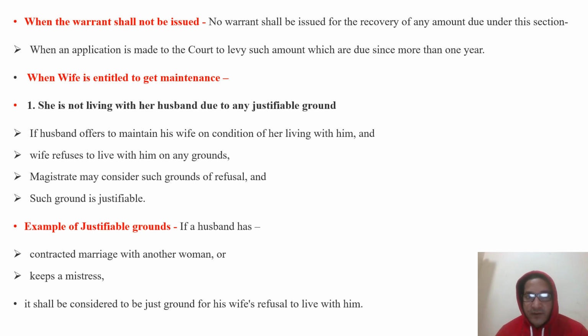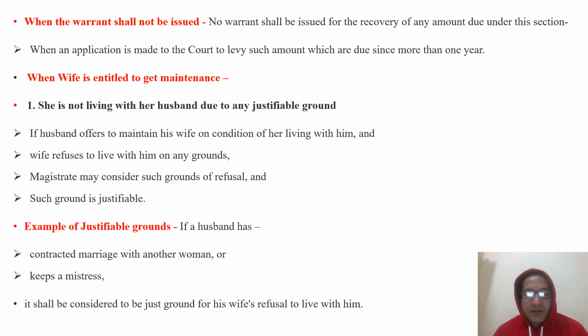And if the husband offers to maintain his wife on condition of her living with him, and the wife refuses to live with him on any ground, and the magistrate considers that such ground of refusal is justifiable, then the magistrate may pass an order for the maintenance. That means if the wife is not living with her husband, she is also entitled to get the maintenance from the husband, but the ground must be justifiable.